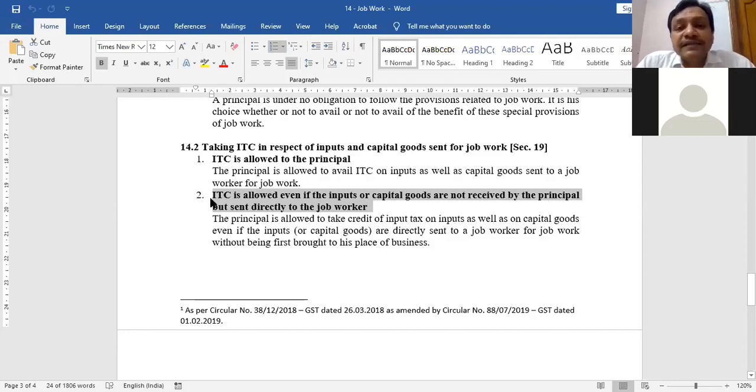And if you remember ITC section 16, there was a condition that if you do not receive the goods, you cannot claim ITC. Now in this example, as a principal, I have not received the buttons. I have asked my supplier to directly deliver the buttons at the place of business of the job worker. So in this case, government says ITC will still be allowed. It does not matter whether you have received the goods or not, because on your directions only the goods are delivered at the place of business of the job worker.